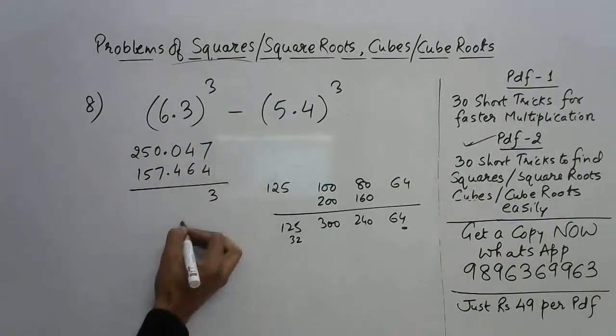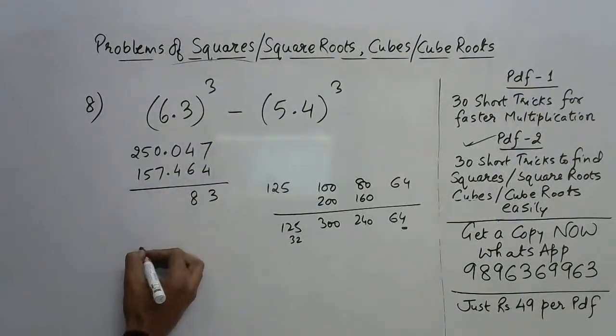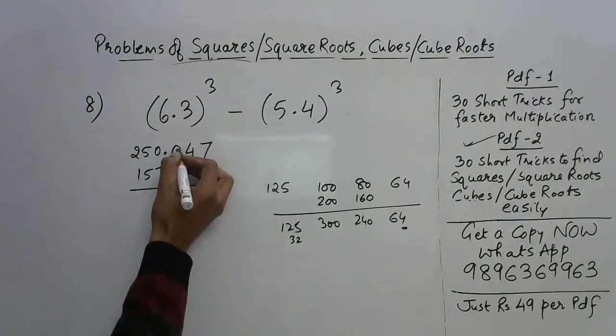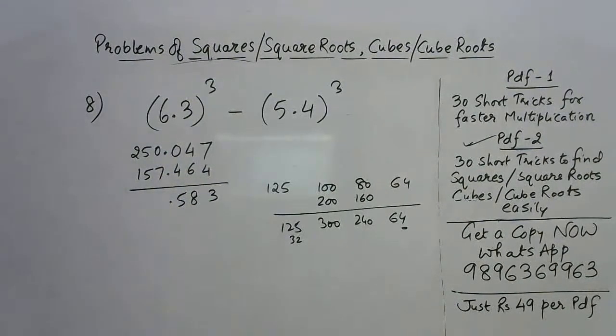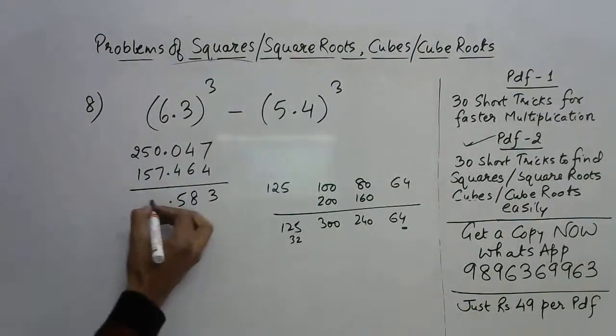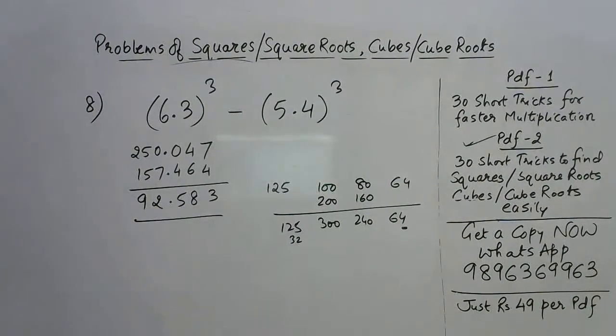This is 3 and this is 8. So here we have 9, so 5. So 583, that was the answer which everybody was getting here. And obviously the second part, 2, and we have a 9. So 92.583, that is the exact answer which so many of you gave.